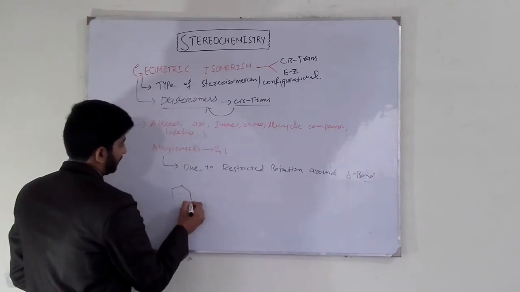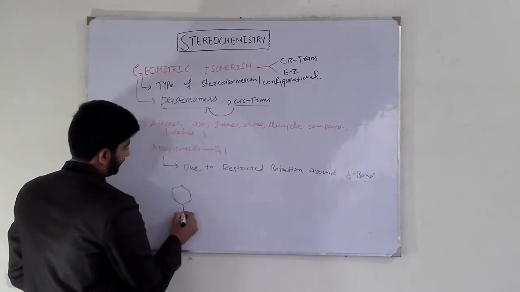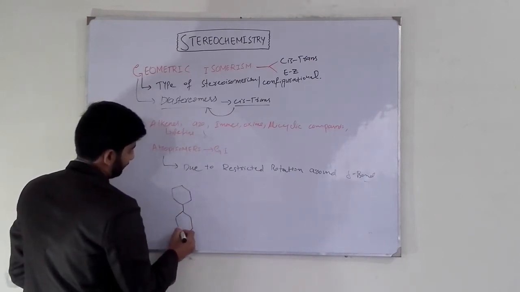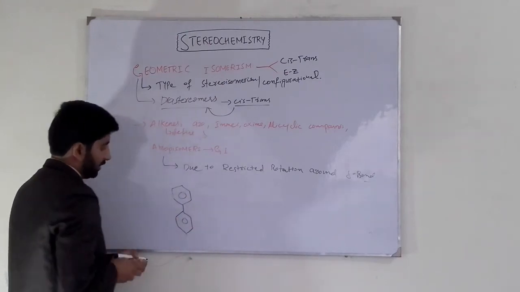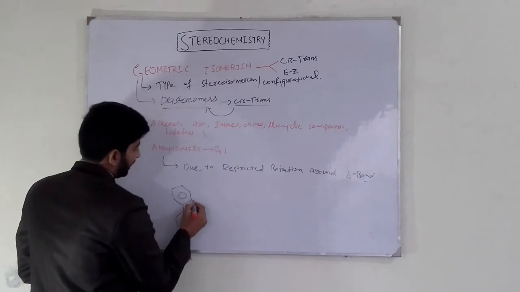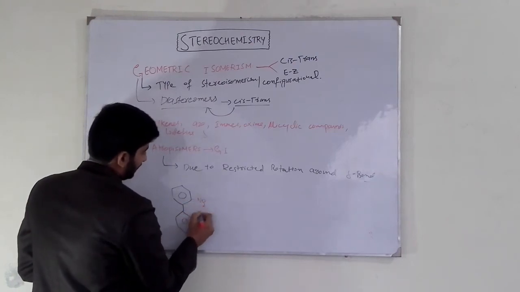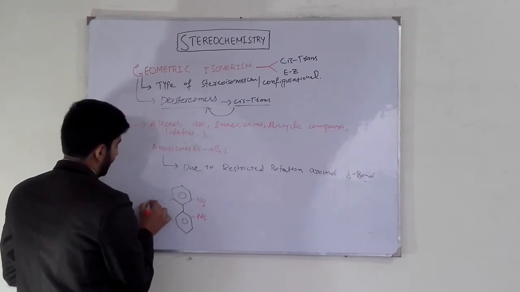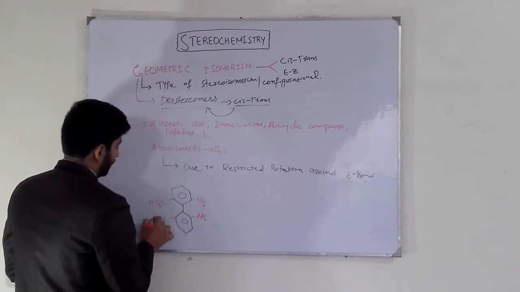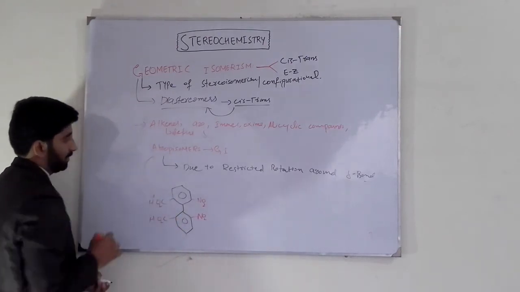We have an example of this molecule. This is 6,6'-dinitro-2,2'-diphenic acid. This molecule shows geometric isomerism and is a good example of an atropisomer.